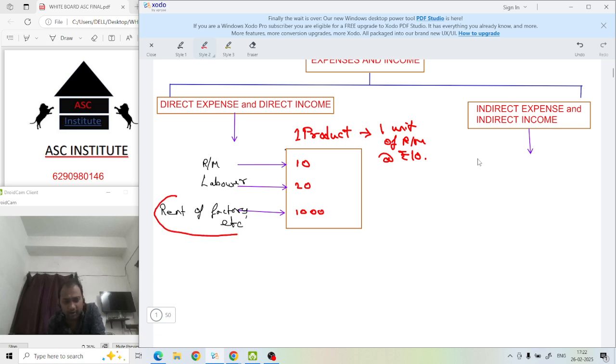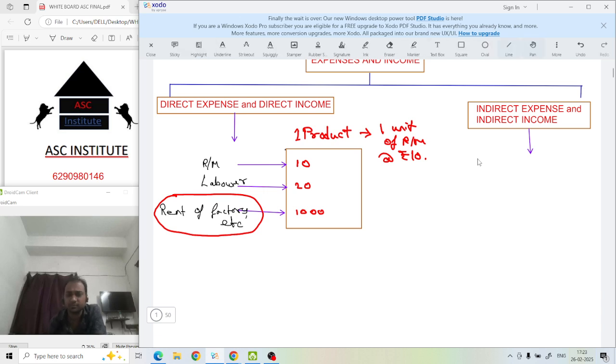This rent of factory is not your direct expense. Why? Direct expense means you can allocate it. If anyone asks what will be the cost of making one product, the expenses which you can allocate are the direct expenses, and the expenses which you cannot allocate, you have to apportion. That is indirect. Understood or not understood? Done?